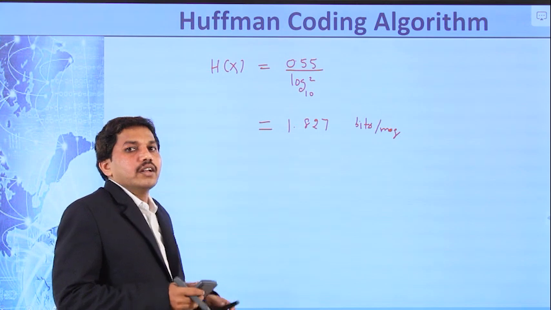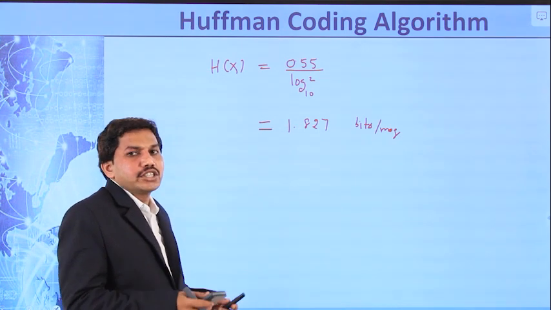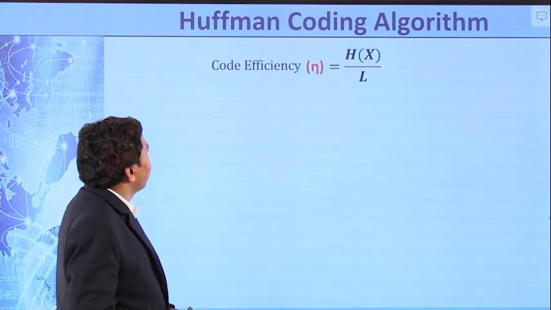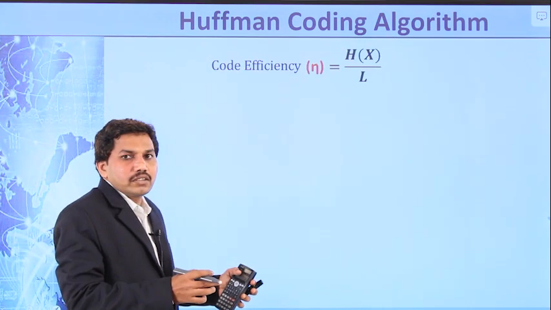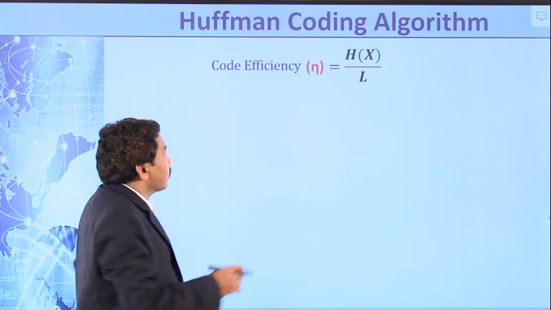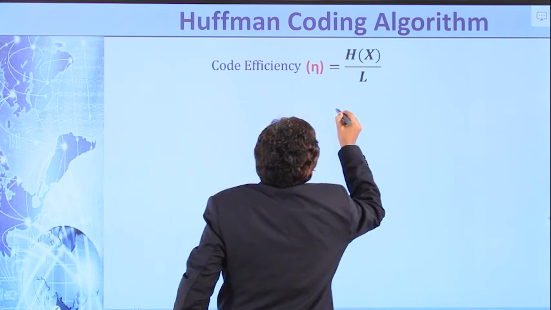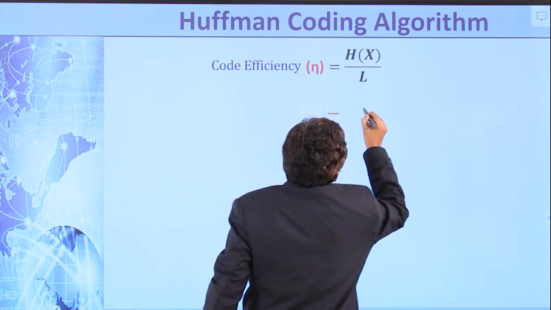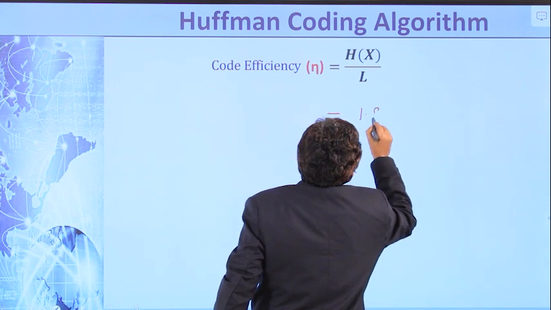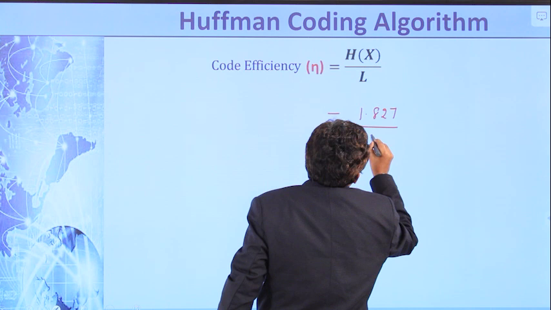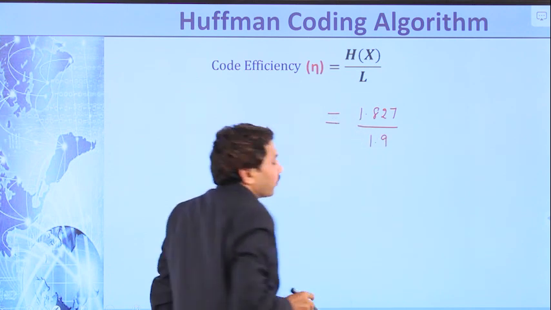Okay. Next one is the efficiency of the code. So next one is calculate the efficiency of Huffman code, which is equal to entropy by L. The value of entropy is 1.827 bits per message. The value of L is 1.9, if you remember.